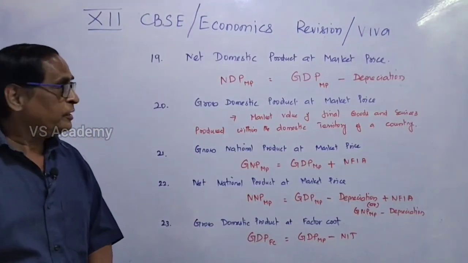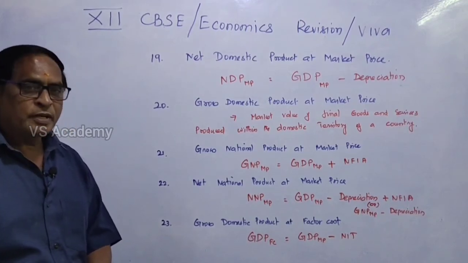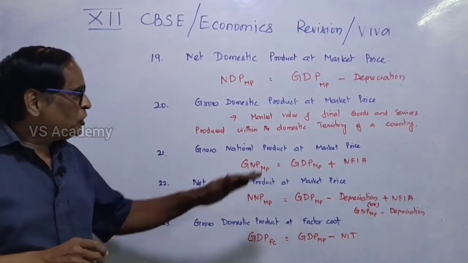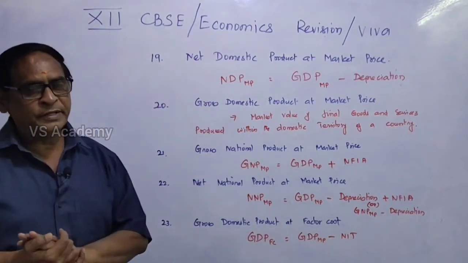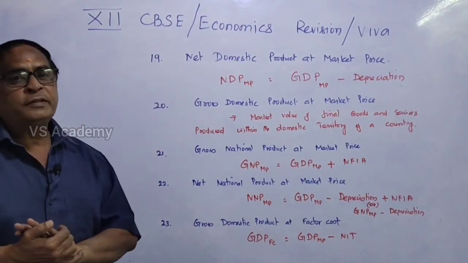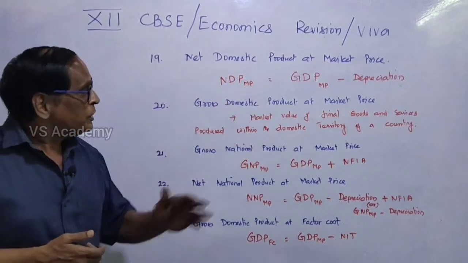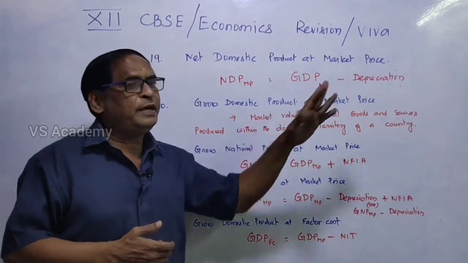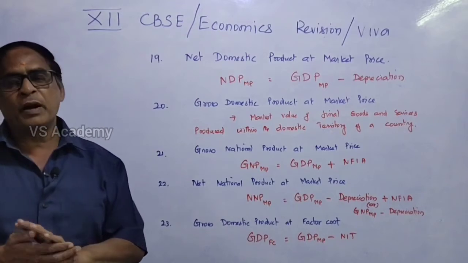The examiner asks a question: what is gross domestic product at market price? You can say the market value of the final goods and services produced within the domestic territory of our country is called GDP at market price. If he asks for net domestic product at market price, NDP-MP equals GDP-MP minus depreciation. If the depreciation is deducted from GDP, then you can get net domestic product at market price.